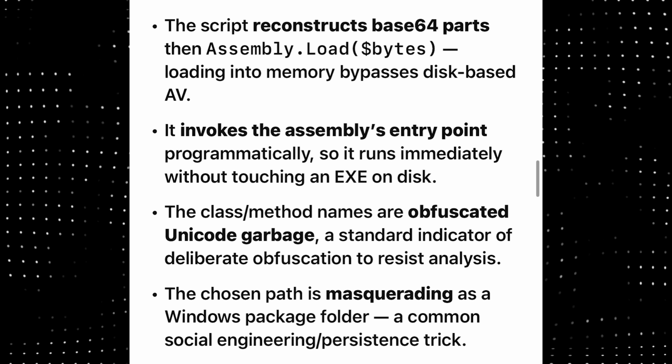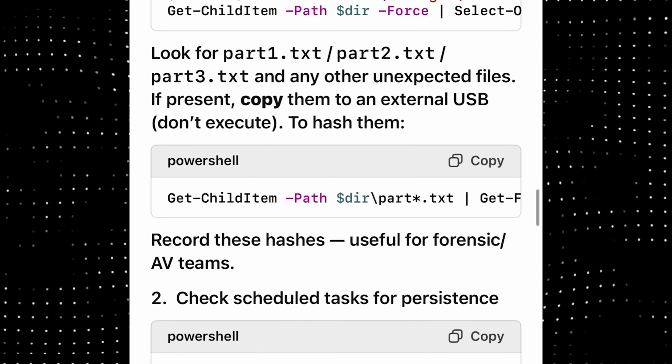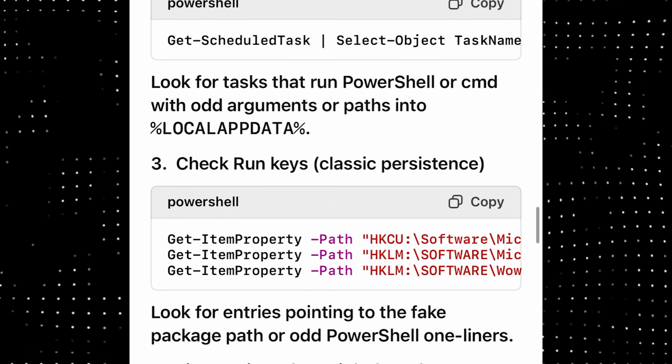Okay, so the AI recommends I do these checks. I have to type them manually really super fast because I can't copy paste between my phone and laptop. So here goes. I typed everything correctly, right? I just have to separate them. There are two different commands. Okay, here it goes again. Okay, so it looks like the files are split into three parts. I'm assuming the virus will make them into like one super virus.